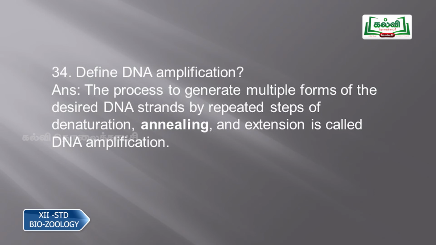Then question number 34, define DNA amplification. The process to generate multiple copies of desired DNA strands by repeated steps of denaturation, annealing and extension is called DNA amplification. That is denaturation of the DNA, then rejoining, which is called annealing, and then extension of the new strand. These are the three steps used in the polymerase chain reaction.